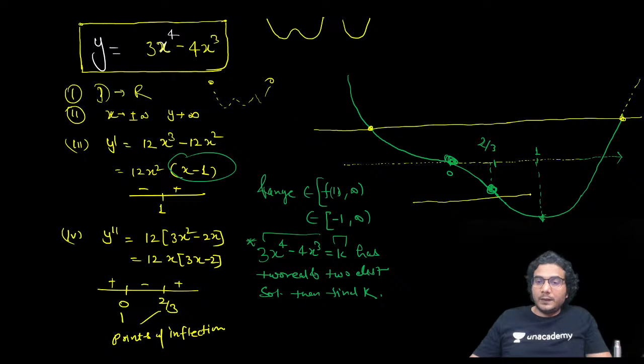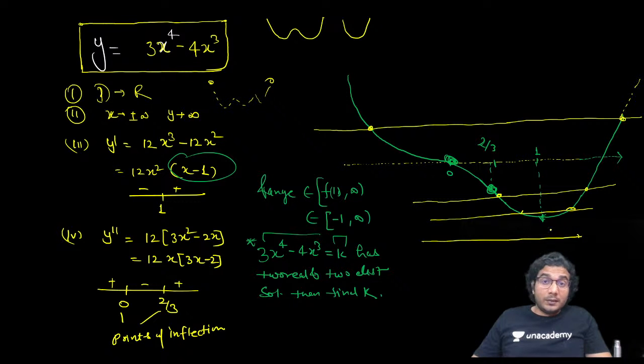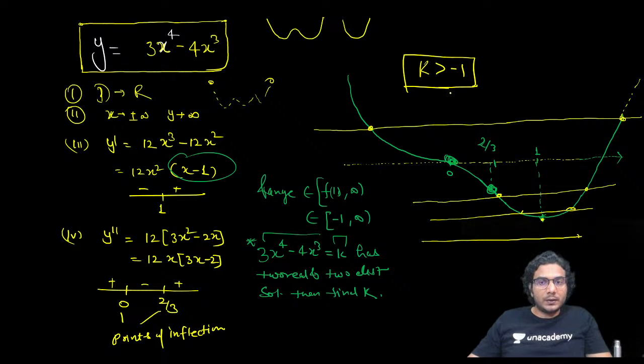Even if you plot the y is equal to k line here, it will also cut at 2 points. Even here it will cut at 2 points, but if you draw here, it will not meet the function, right? So that means k should be more than this point, which was the minimum, minus 1. So if k is more than minus 1, then they will meet at 2 distinct points. So I suppose it is clear.